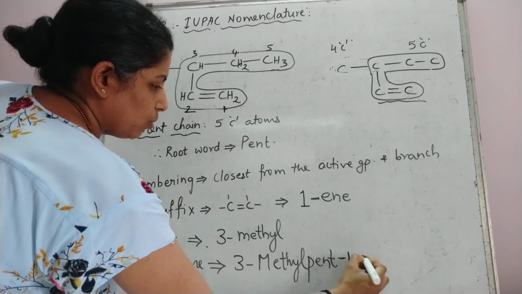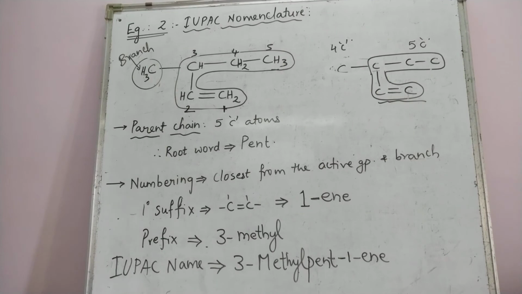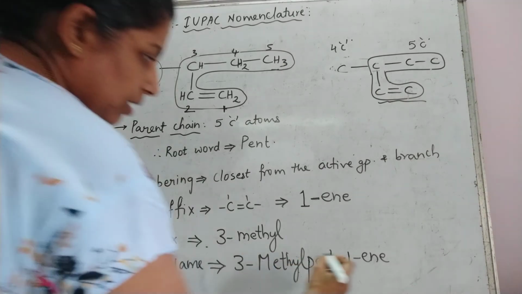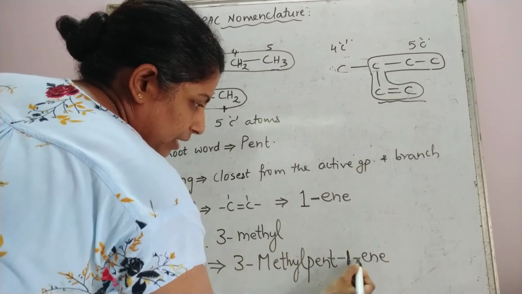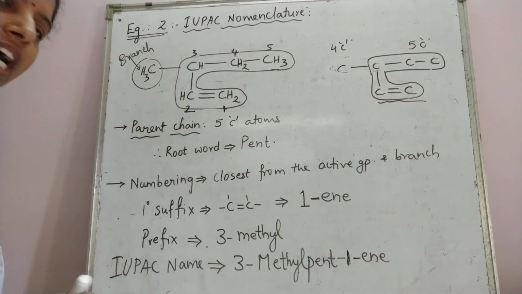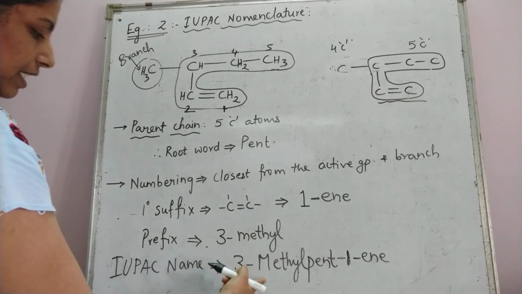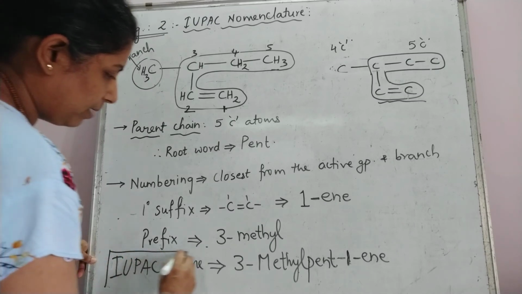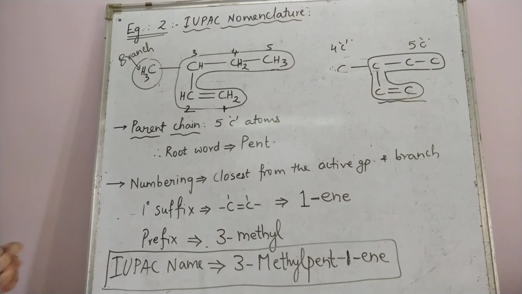Pent-1-ene. Wherever there is an alphabet and a number, you have to separate it with a hyphen. Alphabet and number are always to be separated with a hyphen, and only the first letter is capital, and the rest of the name should be written as one single word with no other space in between.